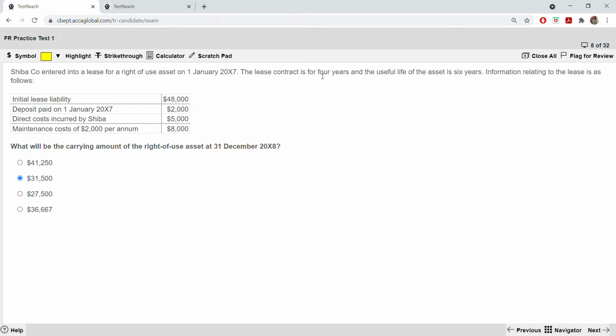Here, the lease contract is shorter. Useful life is 6, but lease is 4 years. So you have to divide it by 4 years. Okay? So the carrying amount at the end of year 2, because this is 1st of Jan 2007 and this is 31st December 2008, at the end of year 2 only, the whole of 2007 and 2008, will be how much? The 55,000, the initial amount of the right of use asset.